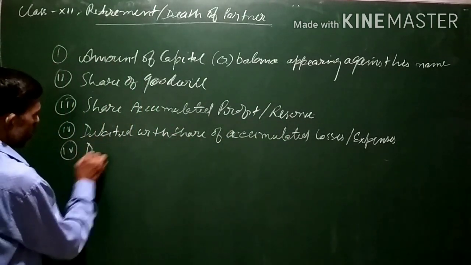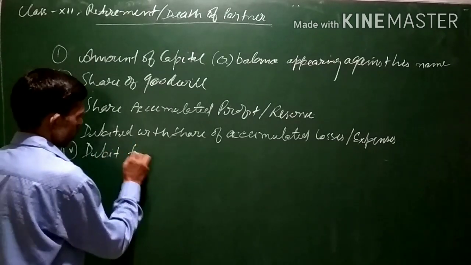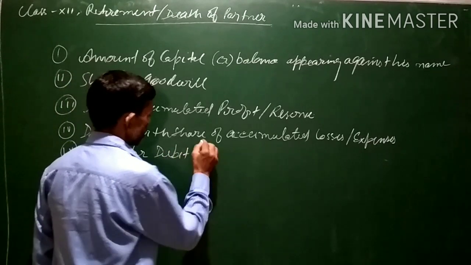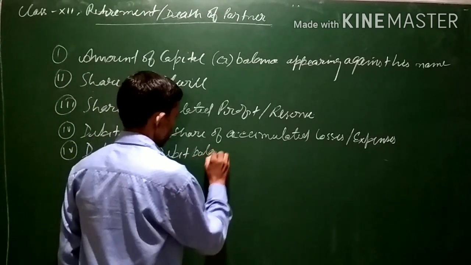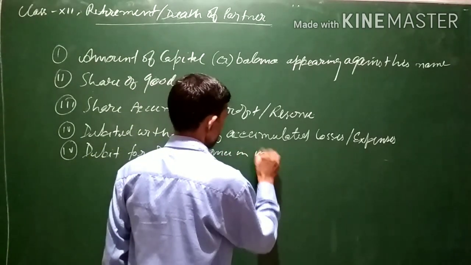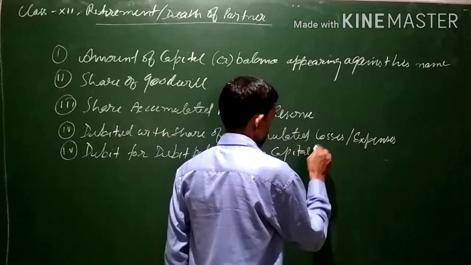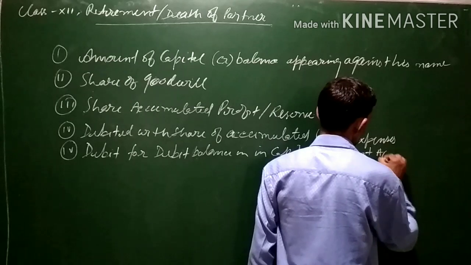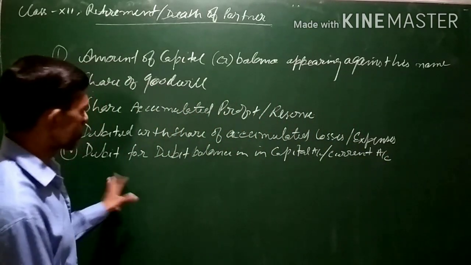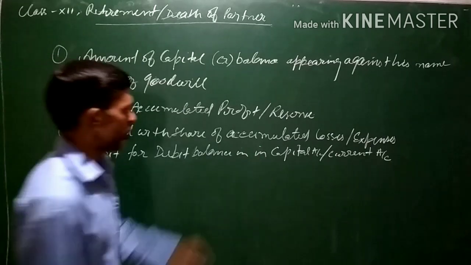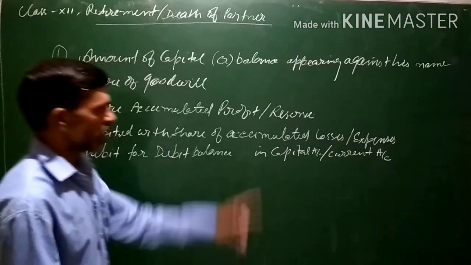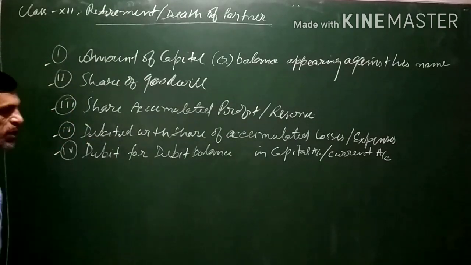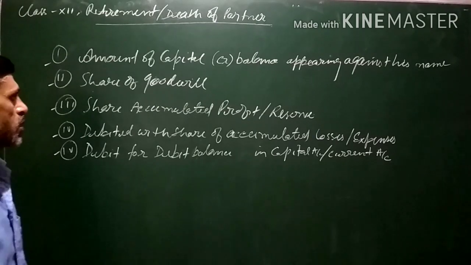Again, his account will be debited for the debit balance in the capital account or current account. So these are the things which are generally given to him at the time of retirement of the partner.